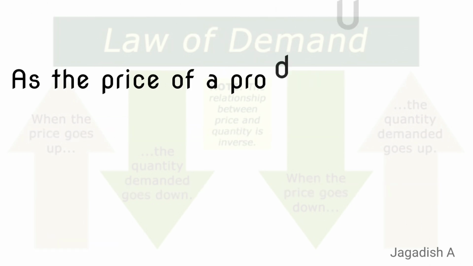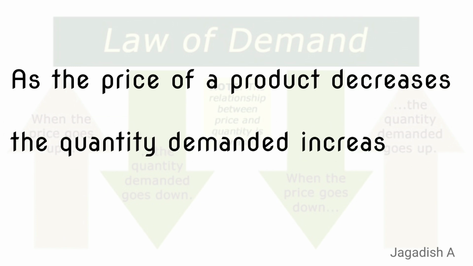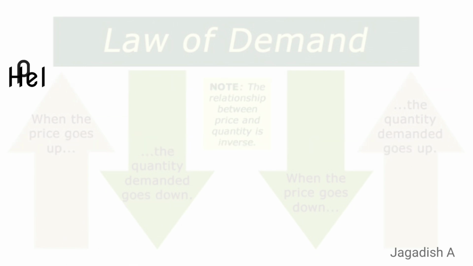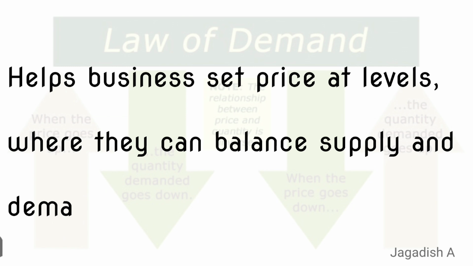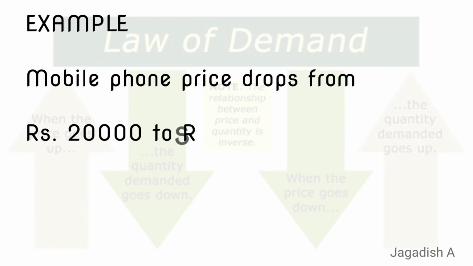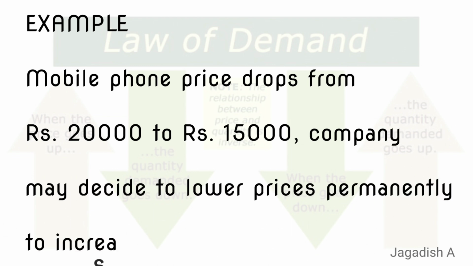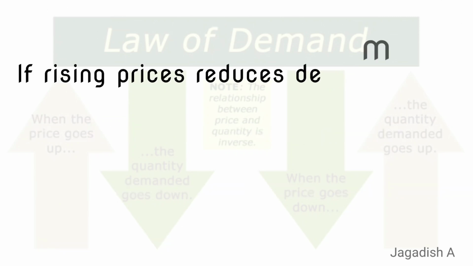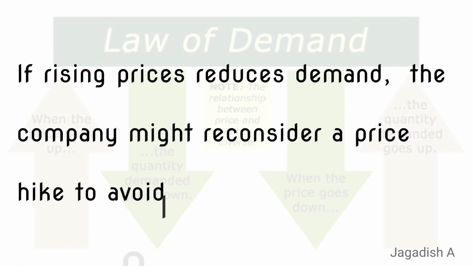How it works? According to law of demand, as the price of a product decreases, the quantity demanded increases and vice versa. This helps business set prices at a level where they can balance supply and demand efficiently. Example, if a mobile phone manufacturer observes that consumers buy more phones when price drops from rupees 20,000 to rupees 15,000, they may decide to lower prices permanently to increase sales volume. Conversely, if rising price reduces demand, the company might reconsider a price hike to avoid losing customers.